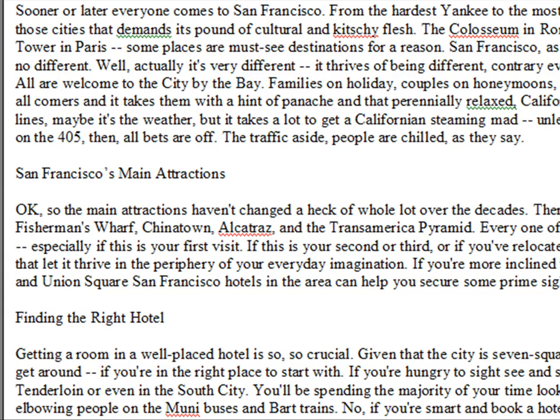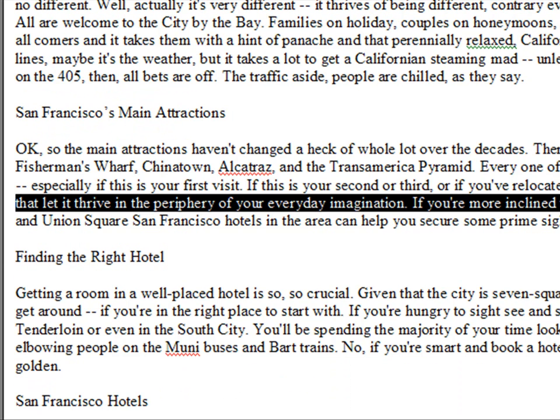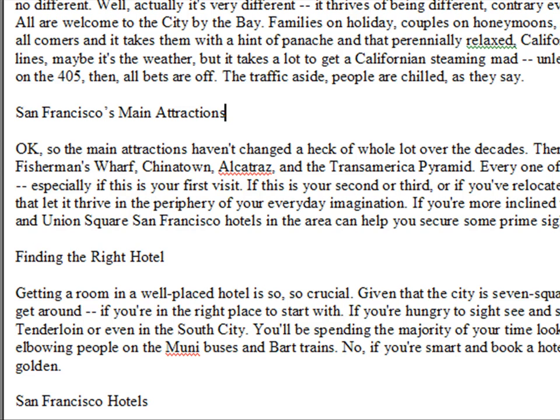What we'd like you to do is to break them down into subheadings. Search engines love subheadings, so try to put 3 in. We like 3. As you'll see here, I've got one heading about San Francisco's main attractions because that's what the paragraph is about.